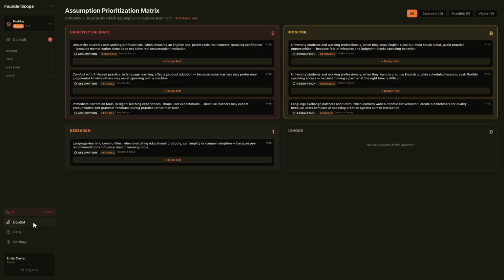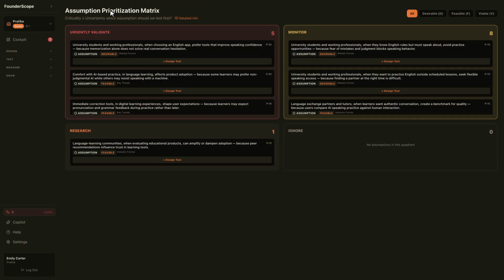The essence is this: a founder is someone who reduces the greatest uncertainty by the cheapest means. The goal isn't to be right, but to learn the truth in the shortest possible time. The more critical and uncertain an assumption is, the more valuable it is to test. Because every unvalidated assumption is an invisible crack in the foundation you're building on.